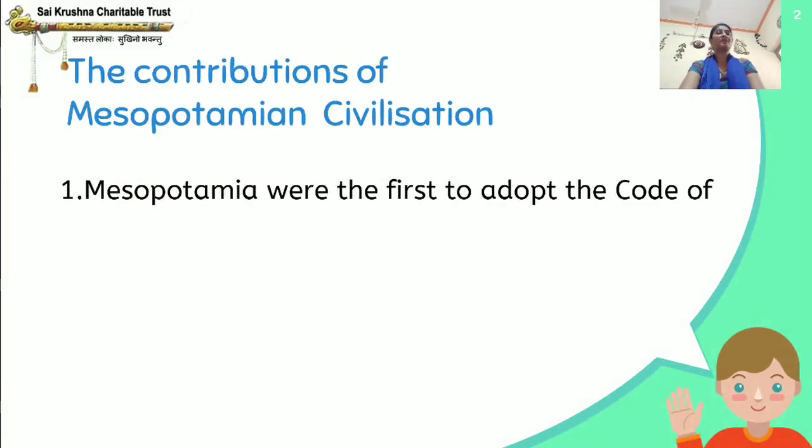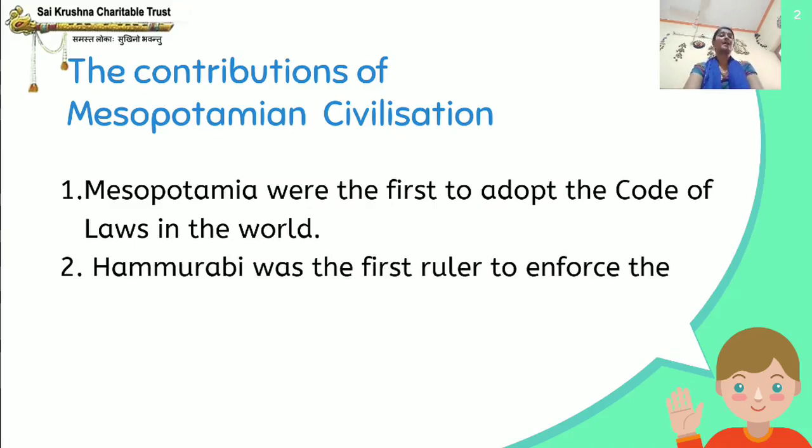The contribution of Mesopotamian civilization. Mesopotamians were the first to adopt the code of laws in the world. Who introduced the code of laws? It was Hammurabi. He was the most famous king among Babylonians. So he was the first to adopt the code of laws in the world. And Hammurabi was the first ruler to enforce the code of laws.